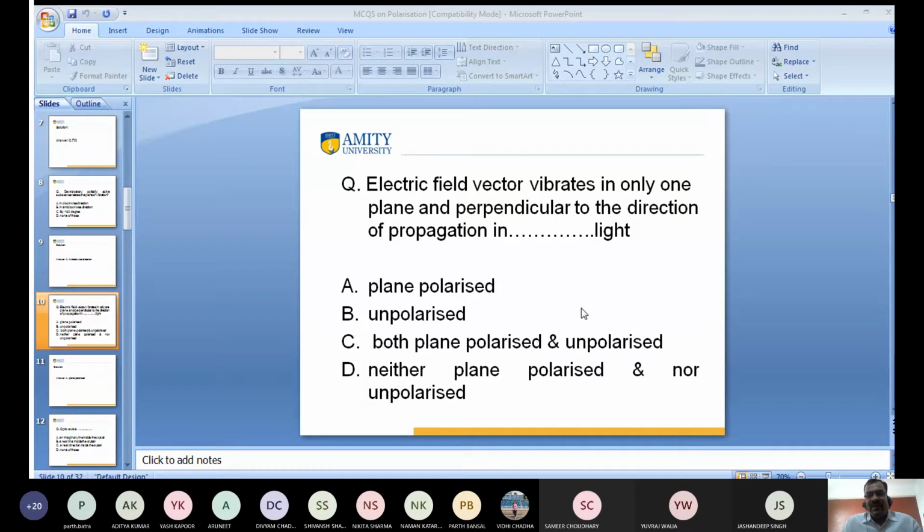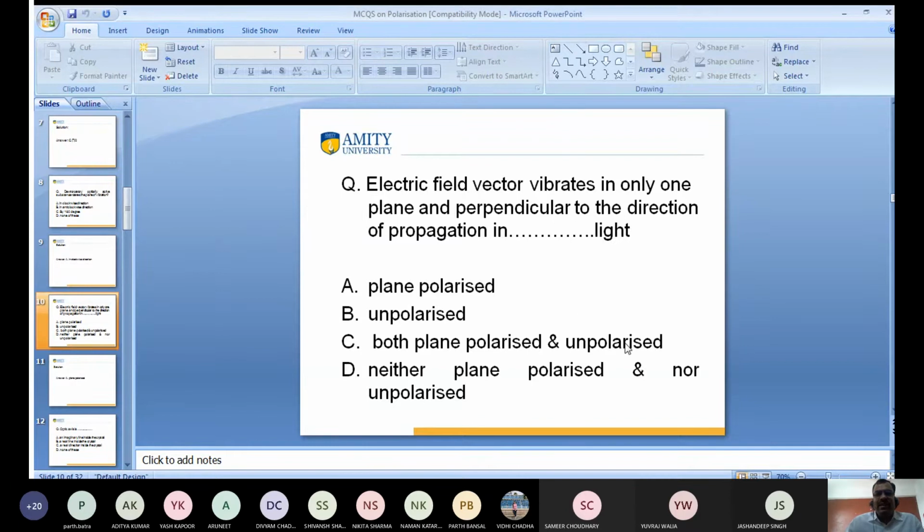Anyone more? Can you tell me the answer? Samir Chaudhary, what is the answer? Sir, A, plane polarized. Very good. So I proceed further.